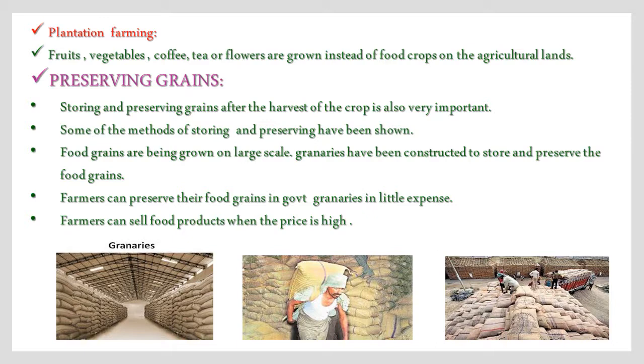Food grain products are being grown on a large scale. Granaries have been constructed to store and preserve the food grains. Farmers can preserve their food grains in the government granaries at a little expense. Farmers can sell food products when the price is very high. See, observe the below given granaries to store the food products.